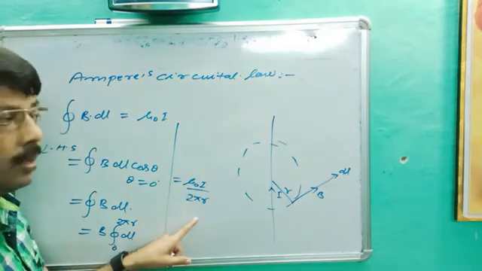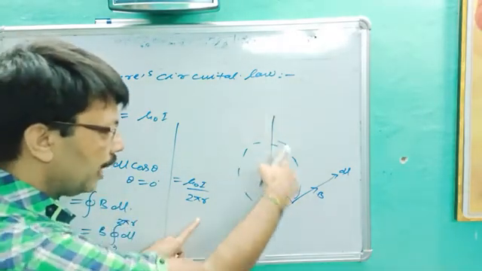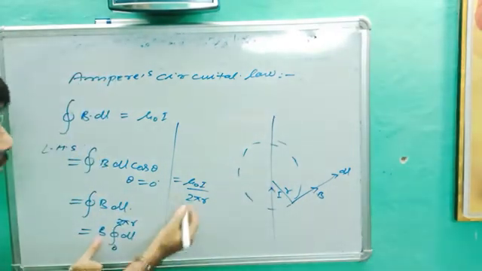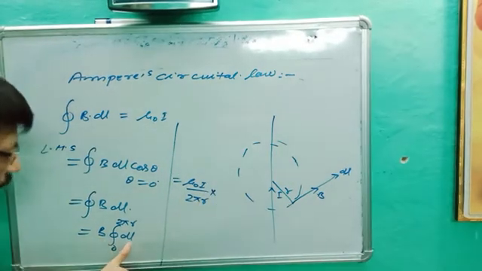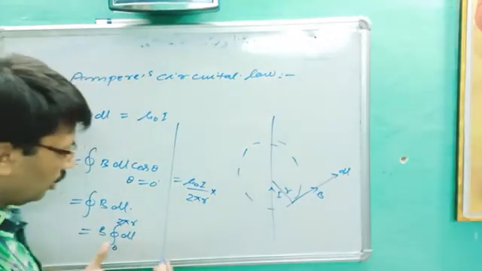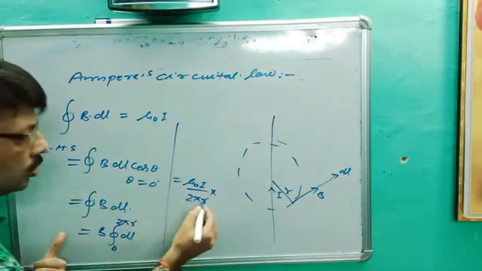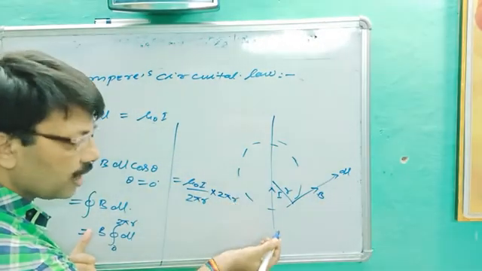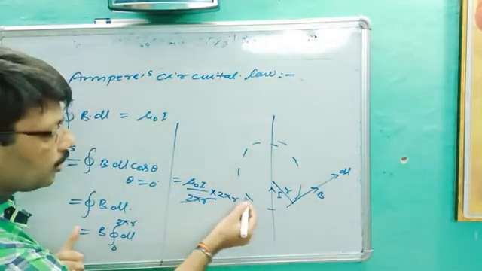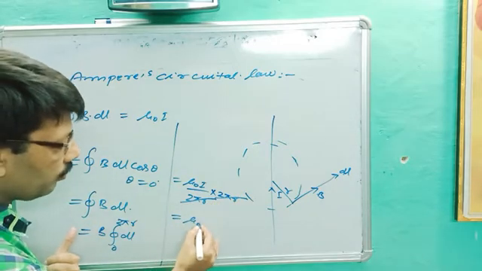The value of B is mu naught I upon 2 pi r multiplied by the integration of dl. Integration of dl is L, with upper limit 2 pi r and lower limit 0, so we get 2 pi r minus 0, which is 2 pi r. The 2 pi r cancels and we get mu naught I.